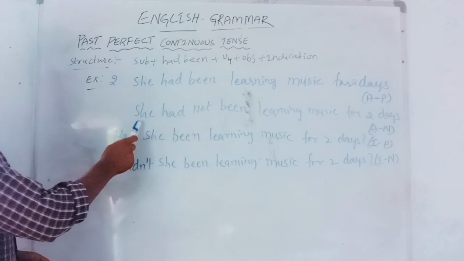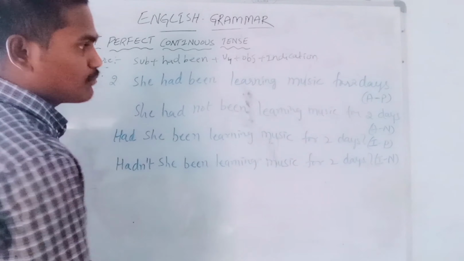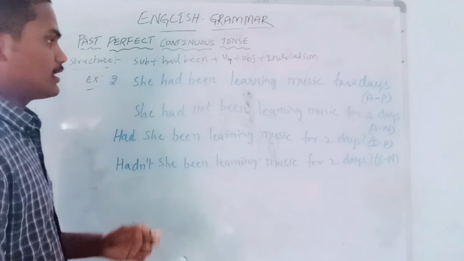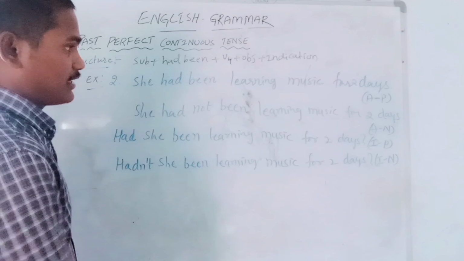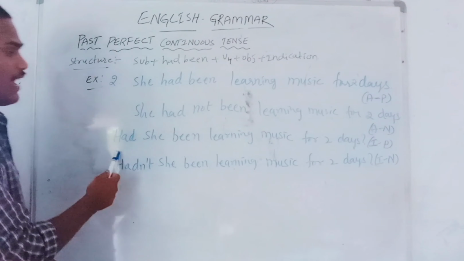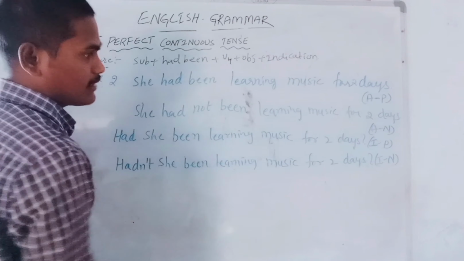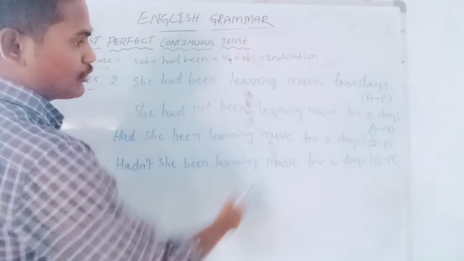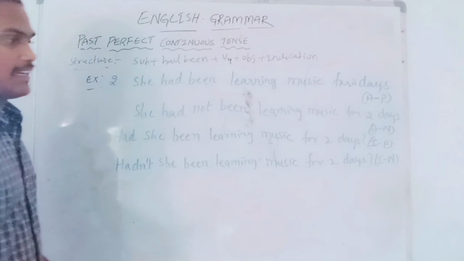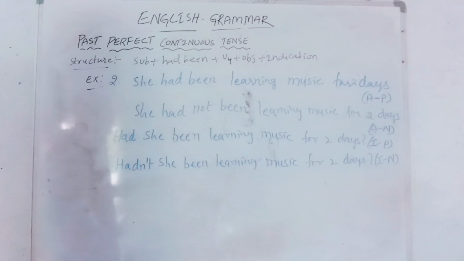Next, she had not been learning music for 2 days. It is a negative statement. Had she been learning music for 2 days? It is an interrogative positive statement. Hadn't she been learning music for 2 days? It is an interrogative negative statement.